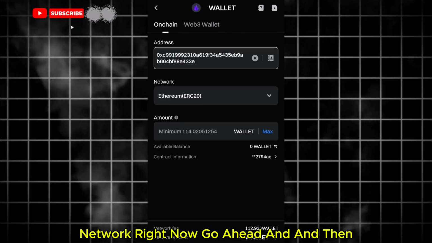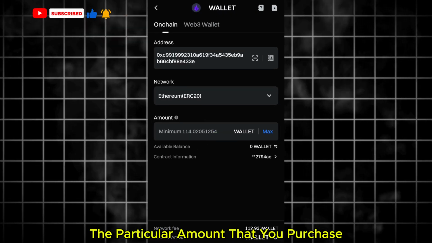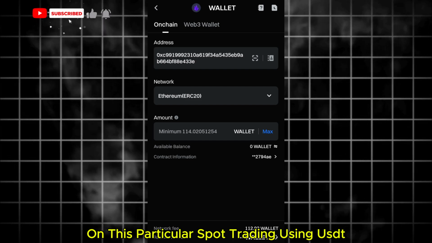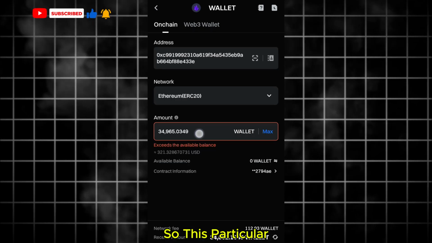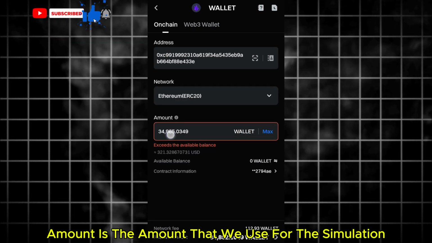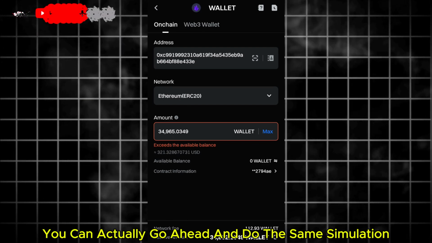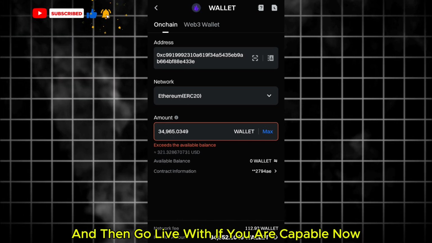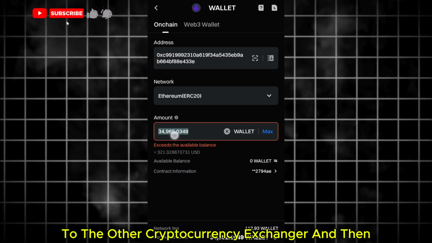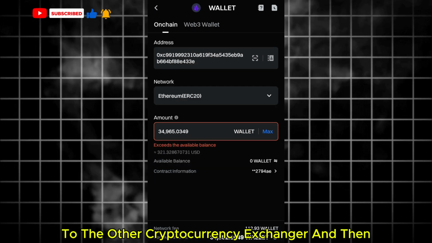Then provide the amount that you purchased on spot trading using USDT. This is the amount we use for the simulation. We are just doing a simulation in this tutorial. You can do the same simulation and then go live if you are capable. Now go straight to the other exchange and wait for the money.